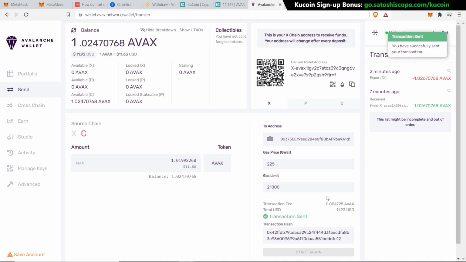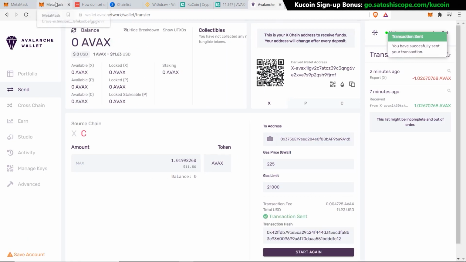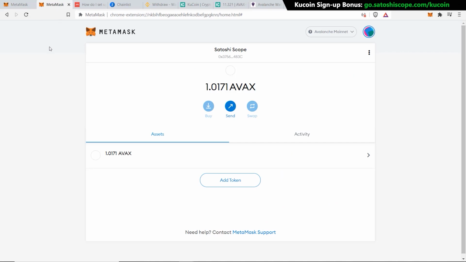So the transaction has been sent. I can go back to my MetaMask wallet and just wait a few seconds for my funds to arrive. And there it is. That took about 10 to 20 seconds and now I have 2 AVAX. So both funding methods work successfully, so now it's up to you which one you choose.